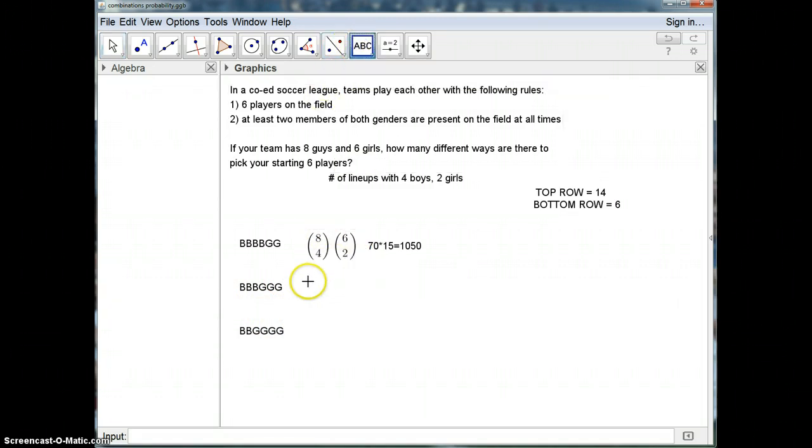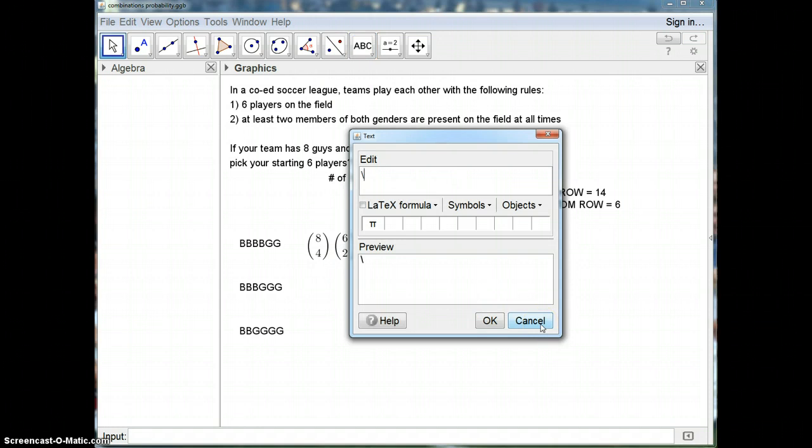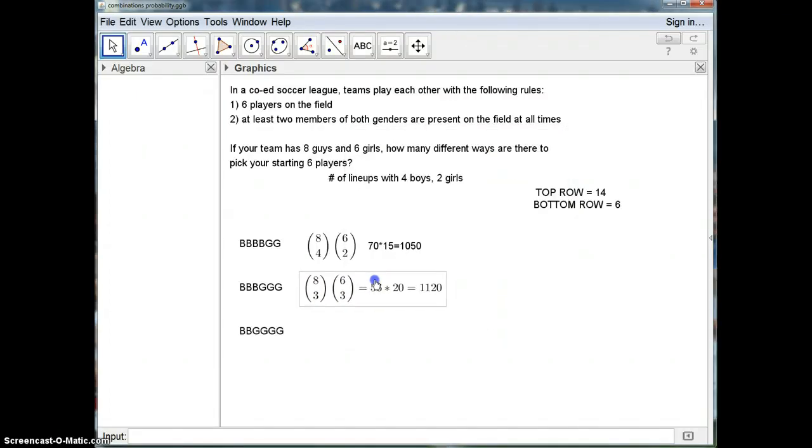The next one that we're going to look at is 3 guys, 3 girls. We know that this one is 8 guys choose 3 times 6 girls choose 3. Now 8 choose 3 is 56, 6 choose 3 is 20, and 56 times 20 is 1,120. So there are 1,120 different ways that you can have 3 guys and 3 girls on at the same time.